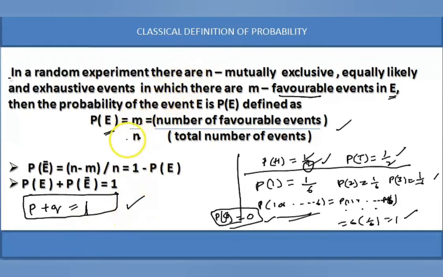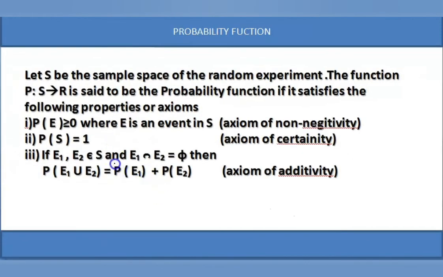So, how is the probability function P defined? Let S be the sample space of a random experiment. Then the function P, mapping from S to R, is said to be a probability function if it satisfies the following three axioms, properties or principles. The first one is: the probability of any event must be greater than or equal to 0.